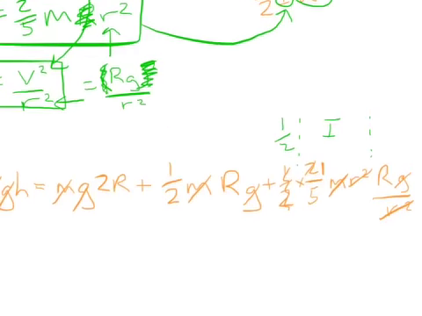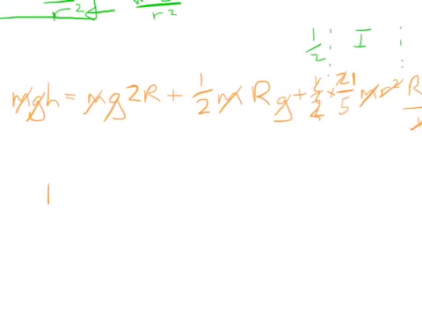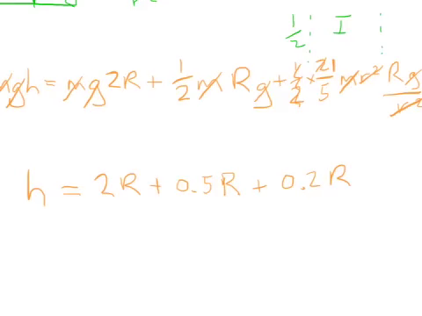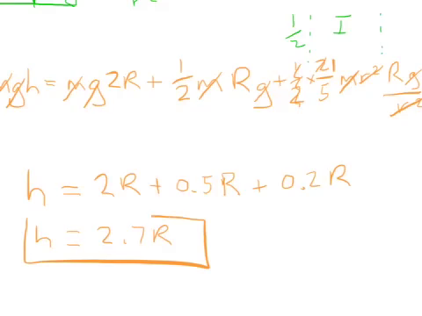So this is looking messy, so let's rewrite this out. On the left hand side we've just got h, which is what we're hoping for, equals 2R plus 0.5 R, so I'm writing it in this form because it's going to be a nice little calculation, plus 0.2, which is 1/5 R. And you can see all of this adds together in a lovely way to give us 2 plus 0.5 plus 0.2 is 2.7 R.